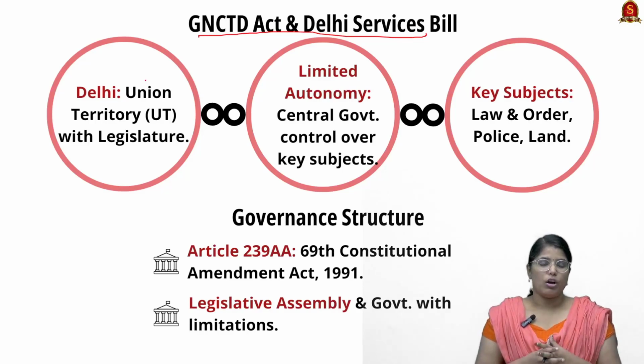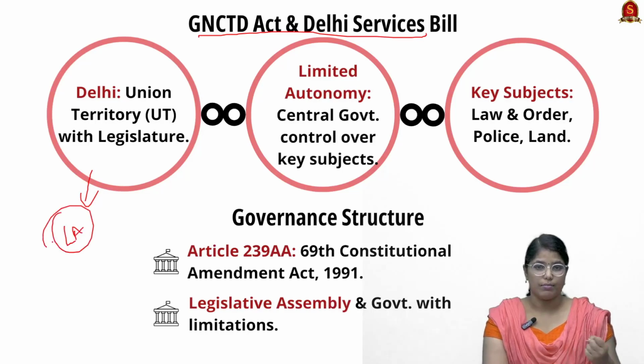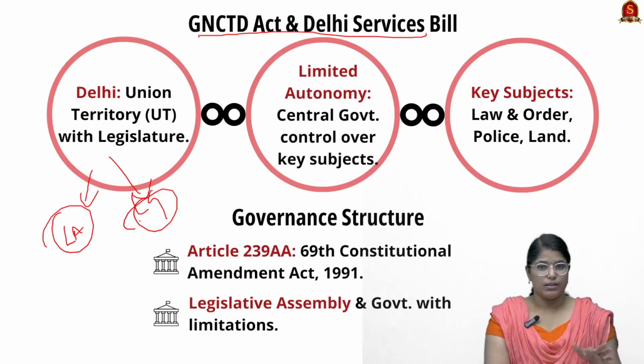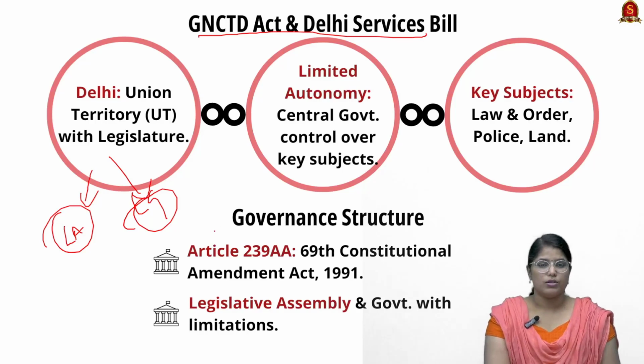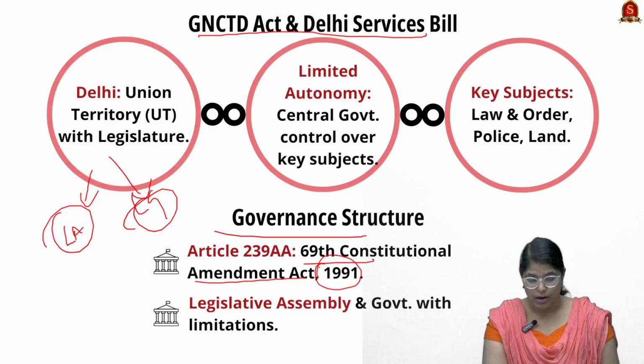See, when we talk about our national capital, Delhi, it works in a very unique structure or a hybrid model, where it contains a legislative assembly which is elected by the people, and there is a lieutenant governor appointed by the central government. So it is a combination of two. It functions as a state as well as a union territory, but actually it is a union territory, remember that. This governance structure was inserted by the 69th Constitution Amendment Act 1991.